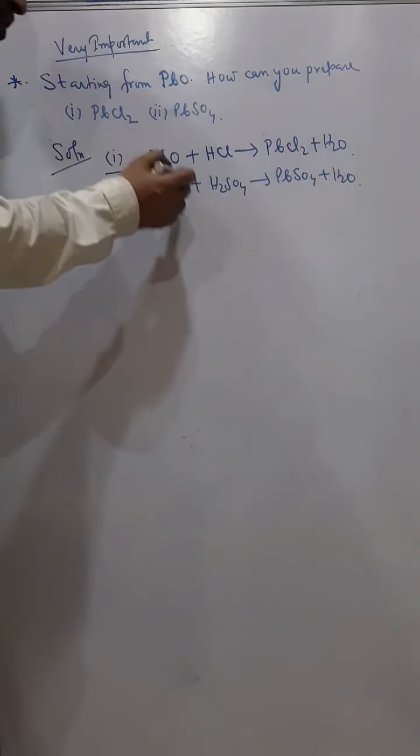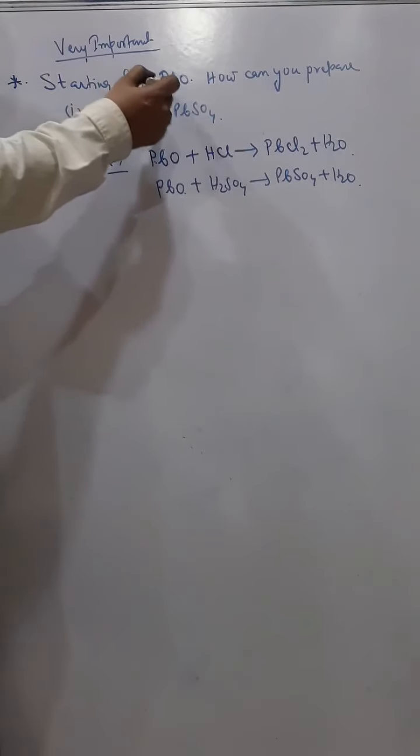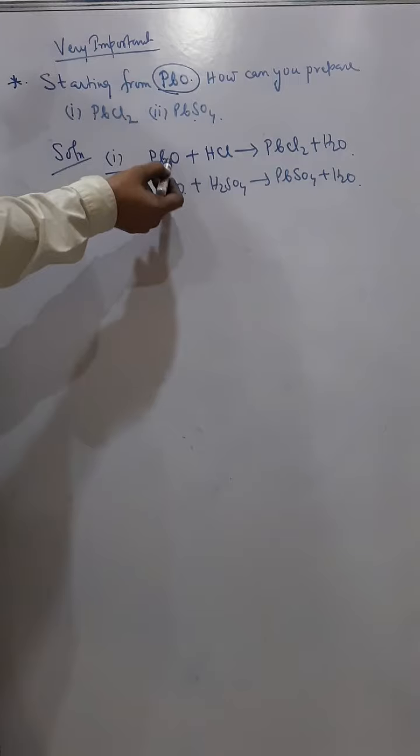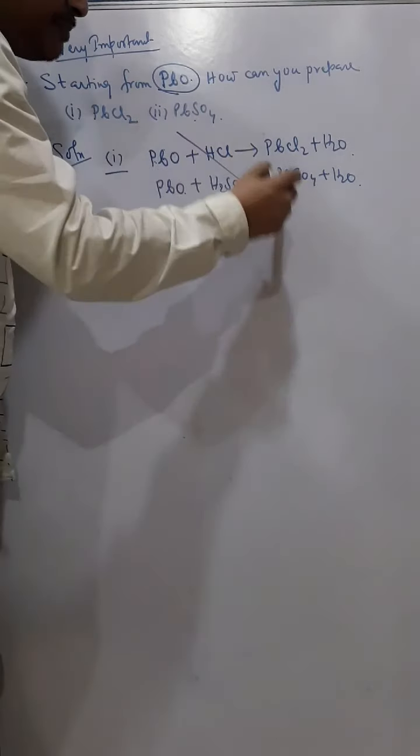So the first thing that comes to most students' minds is these two equations. When they ask starting from PbO, you have to use PbO and prepare this and this. The first thing they do is this, which is completely wrong.